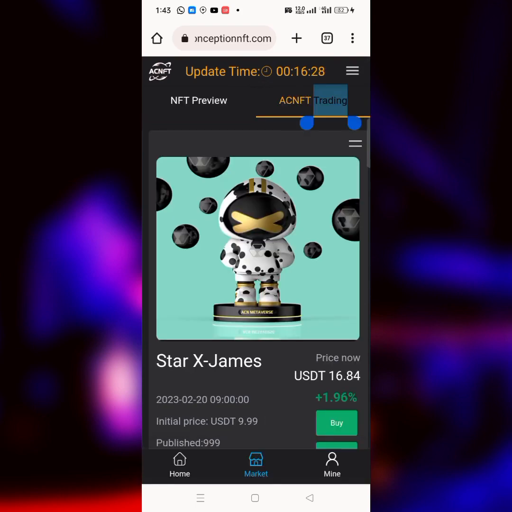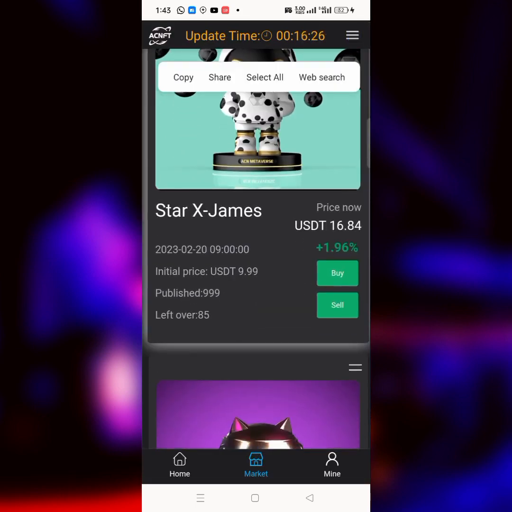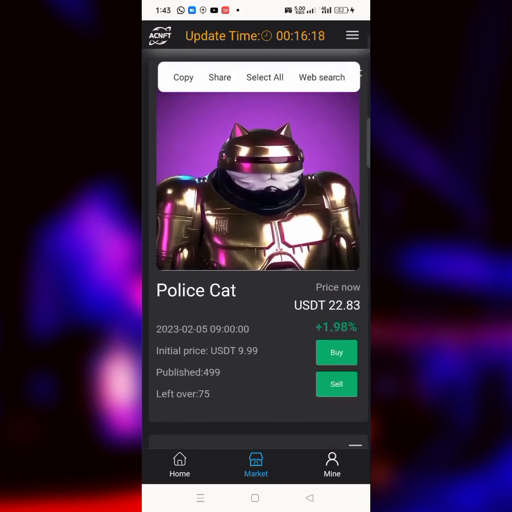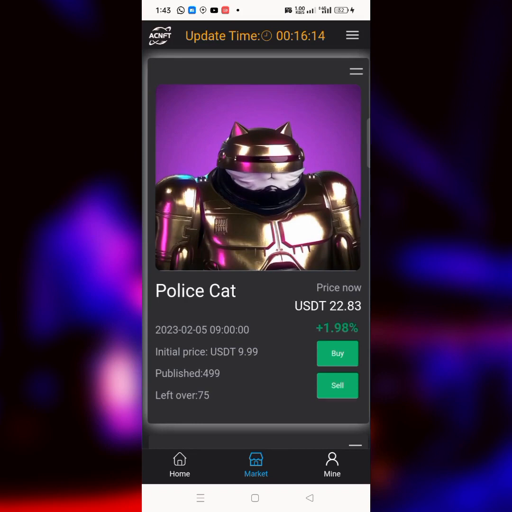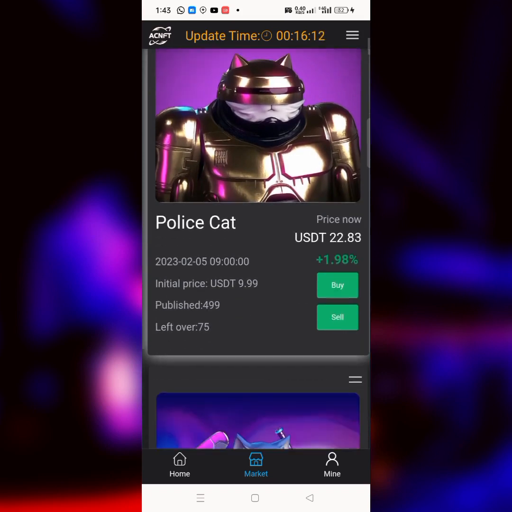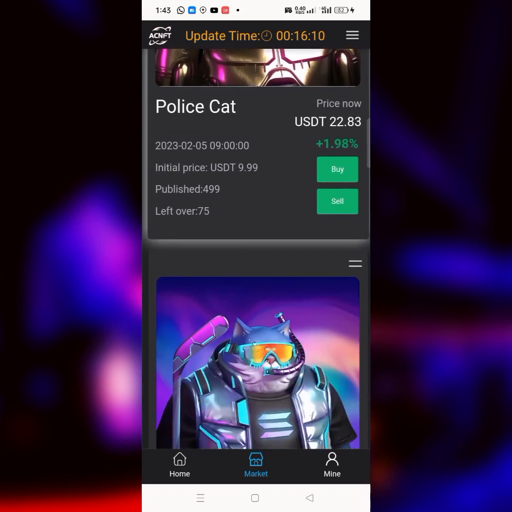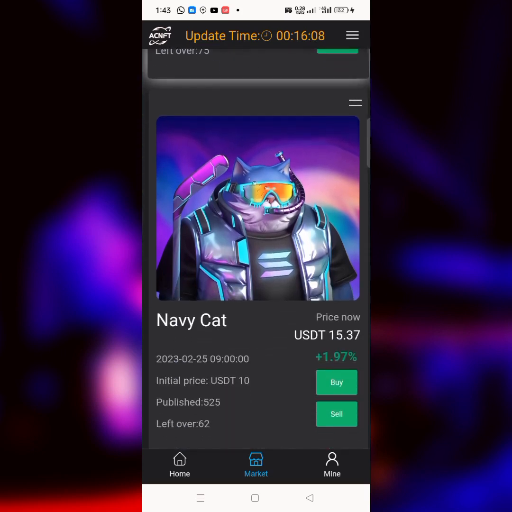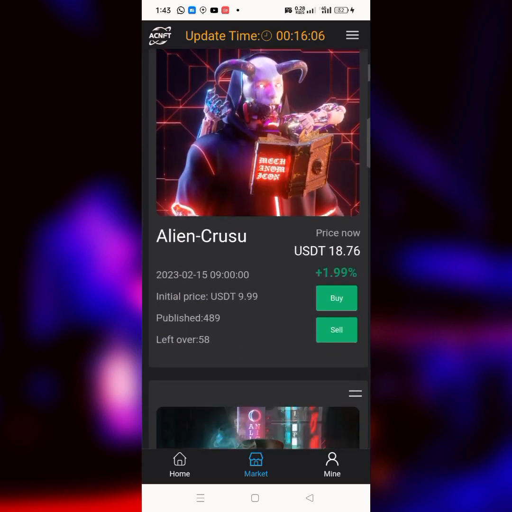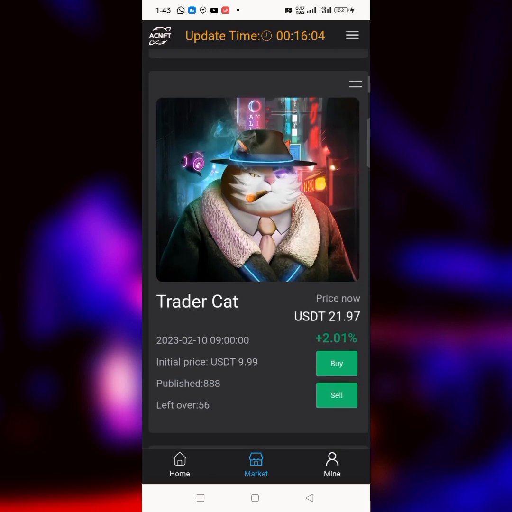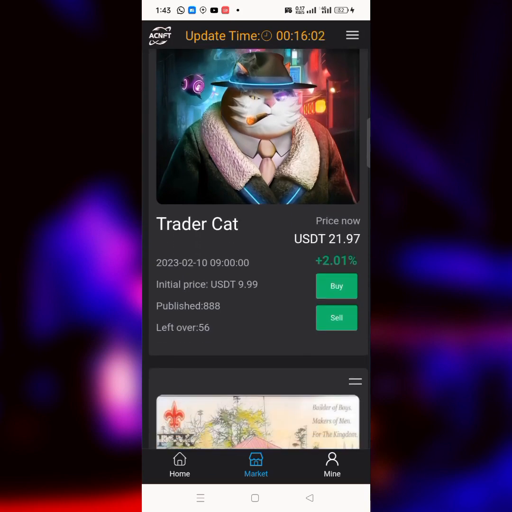As you can see, this particular one now is $16.84, and it was launched at the price of $9.99. The same thing goes for this one that is $22.82. This particular NFT was also launched at $9.99, and now the price is this price. Same thing goes for these ones. All these NFTs were launched at a small price. Now they are at a very big amount of price.